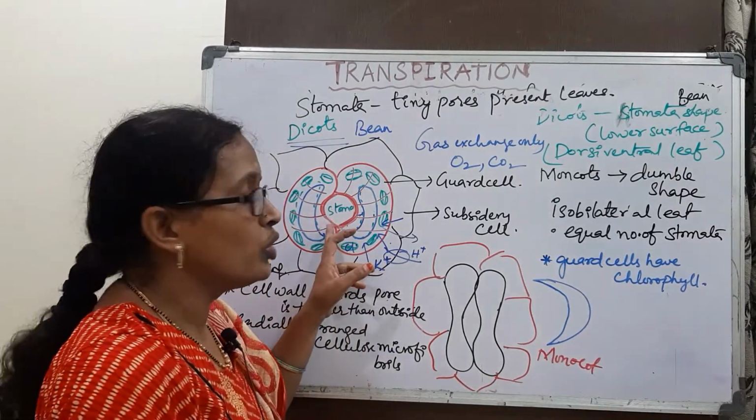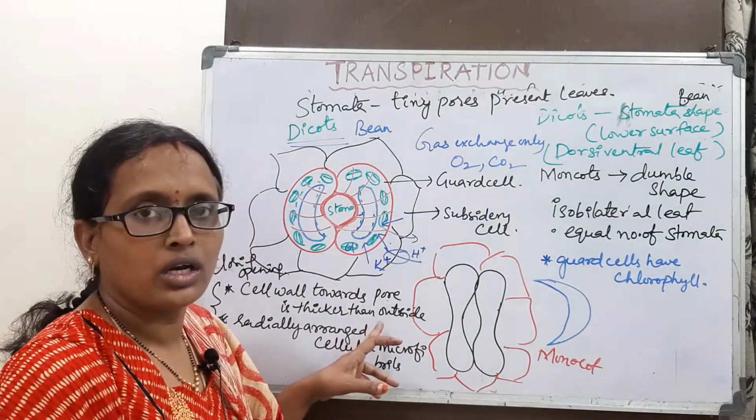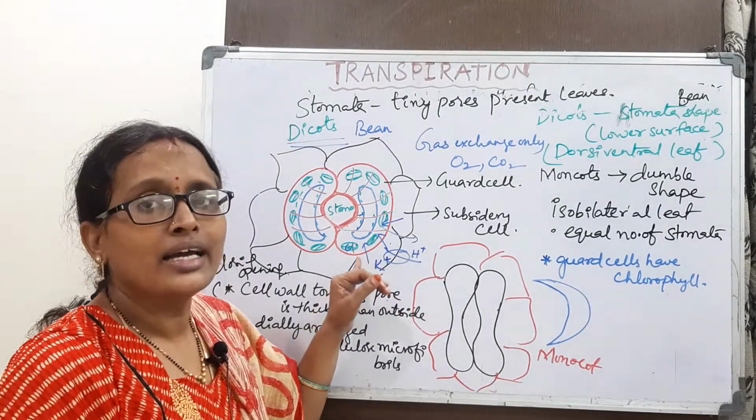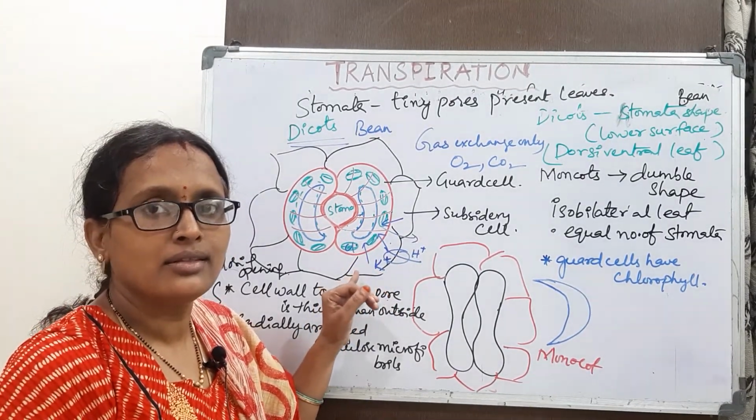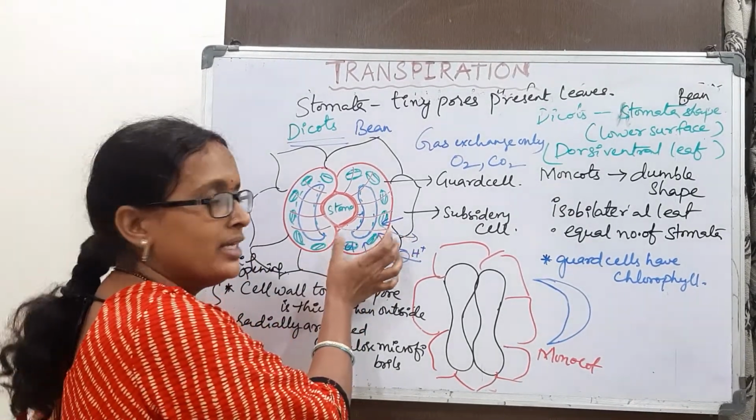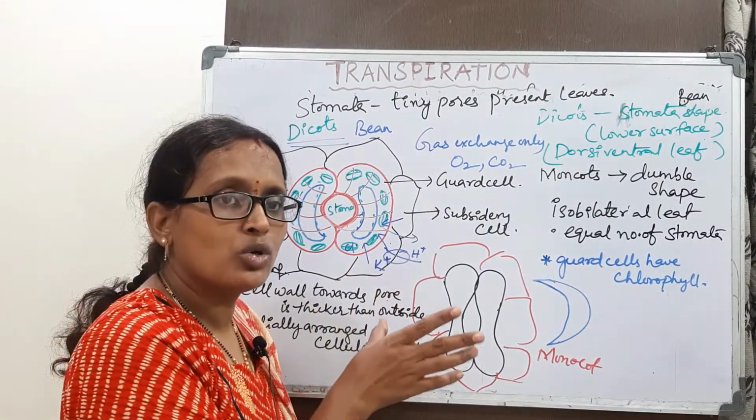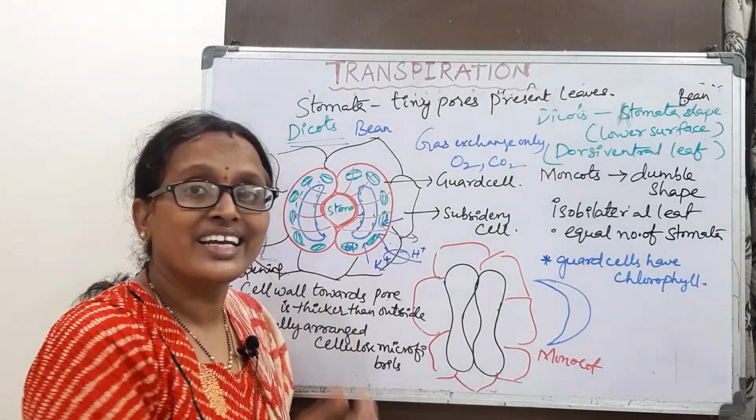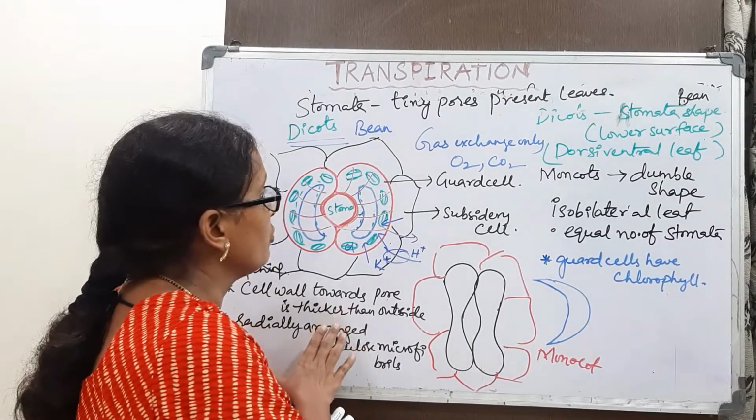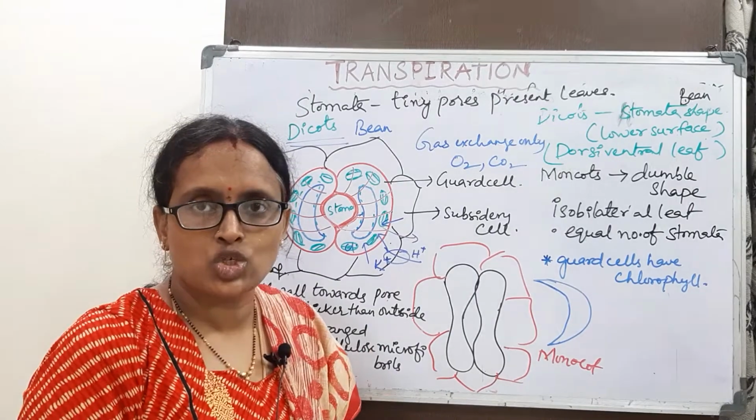Towards the pore, inside the pore, they have a thicker wall compared to the outside. And radially arranged microfibrils are present, which help when they bulge out for the opening. So they easily bulge outside, as they are arranged radially rather than longitudinally. This is the structure of stomata and it is meant for gas exchange.